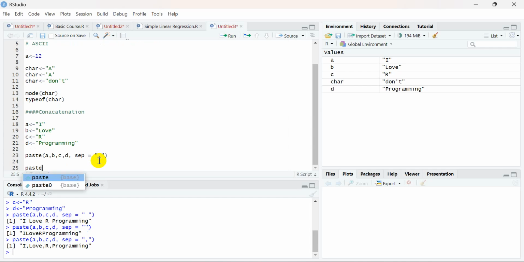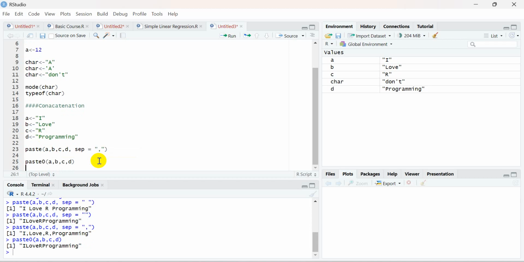Similarly, we have the paste0 function. Paste0 is a default function that by default combines the strings without a space. If you specify a, b, c, and d, there is no need to specify the separator. It will give you the value without any separation, combining everything without any space. These are two very good functions you need to remember, because they are very useful and we will use them a lot during data preparation activities.